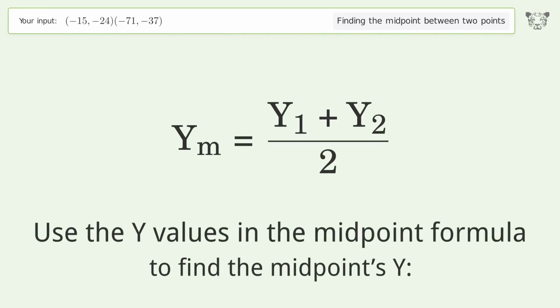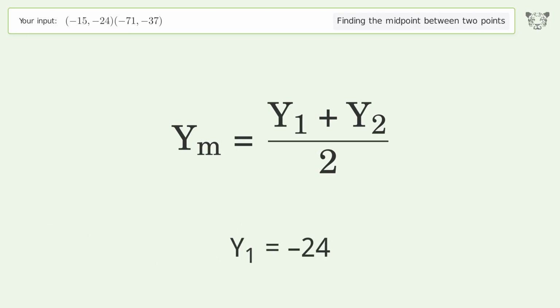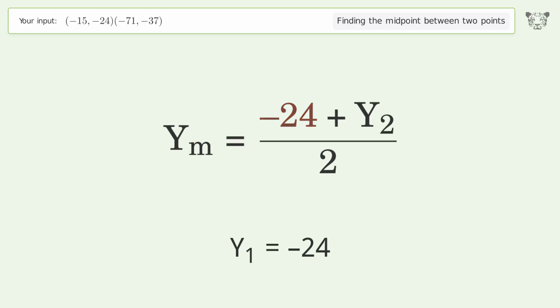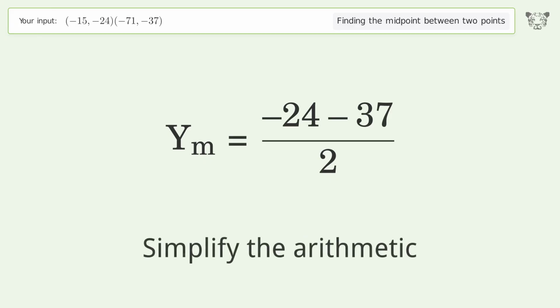Use the y values in the midpoint formula to find the midpoints y. y1 equals -24. y2 equals -37. Simplify the arithmetic.